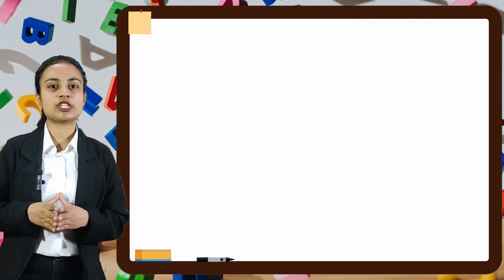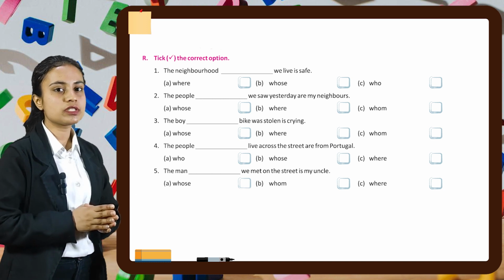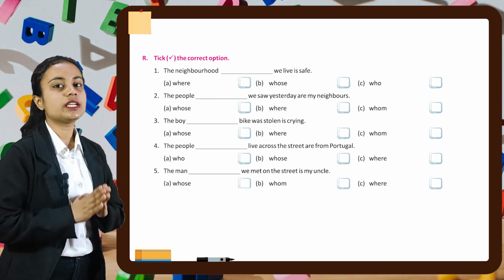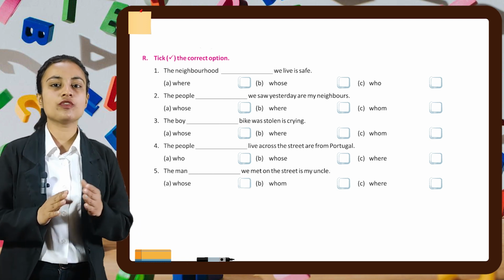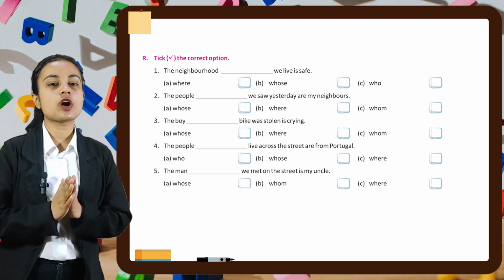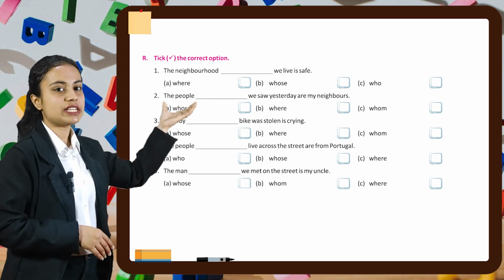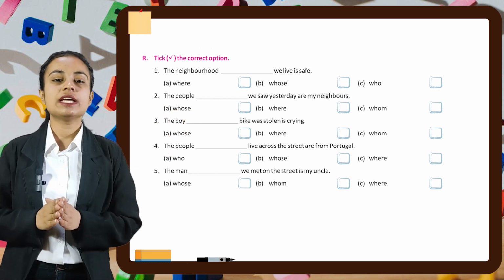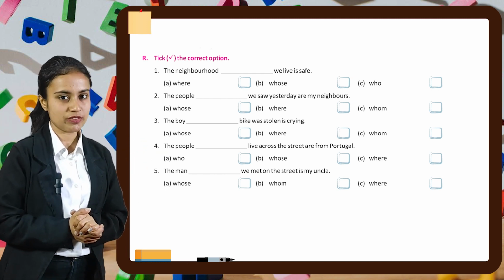Now let's do some questions related to this concept, which is part number R of your books. In this, we have to choose the correct option. Question number 1 is, the neighborhood dash we live is safe. So we have three options: where, whose, who. According to the sentence, we can write, the neighborhood where we live is safe. So we will take option number A, which is where. In the similar manner, you have to do the rest of the parts of this exercise by yourself.